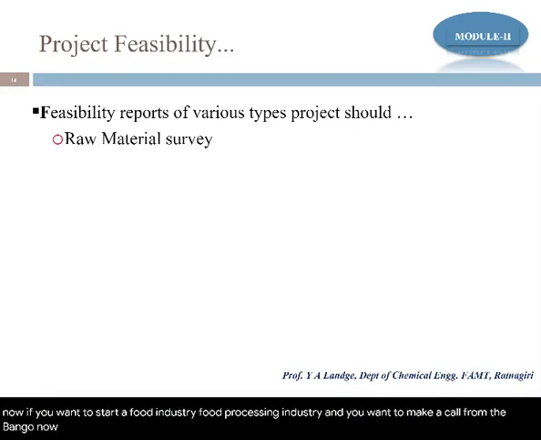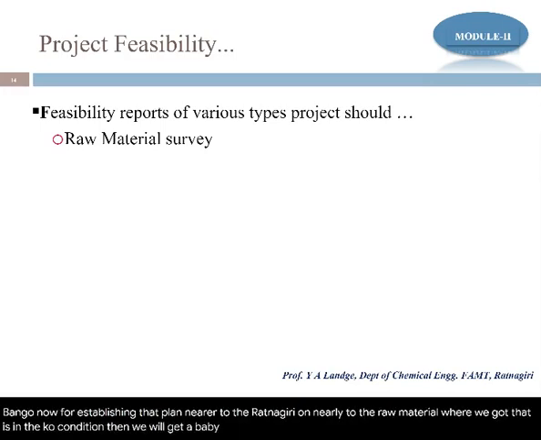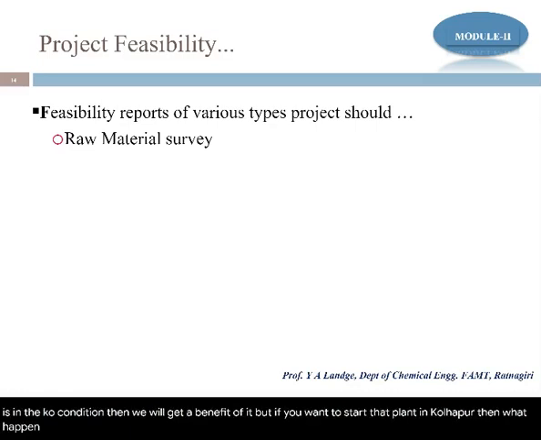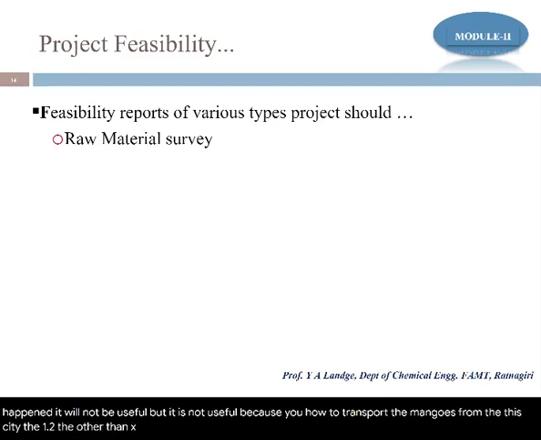For establishing that plant nearer to Ratnagiri, or nearer to the raw material source, that is in the Konkan region, we will get a benefit. But if you want to start that plant in Kolhapur, what happens? It will not be useful. Why is it not useful? Because you have to transport the mangoes from one point to the next point, which is almost 130 to 150 kilometers away.